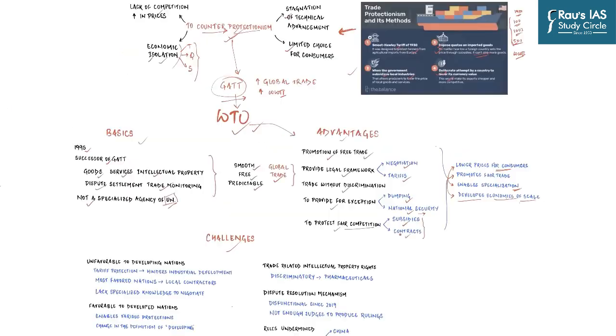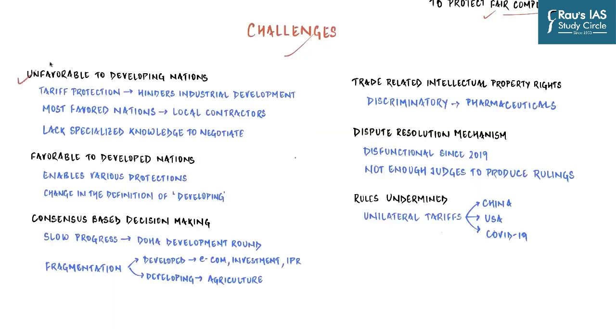in global trade. Despite all its advantages, there are some issues, and they are significant ones. There are a lot of areas where WTO has been severely criticized. On one hand, it is true that it has led to counter protectionism, but on the other hand, it is also true that it has given rise to inequalities, not just in terms of wealth, but also in terms of industrial and other kinds of development. Let us understand how.